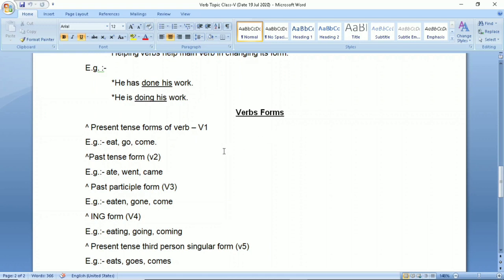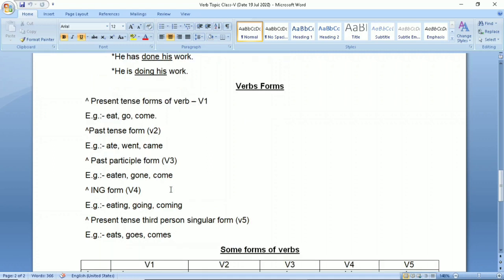Forms of the verbs: there are 5 forms of the verbs. Number 1, the present tense form, is called V1. Eat, go, come. Past tense form, V2. For example, ate, went, came. Past participle form, that is the third form of the verb.